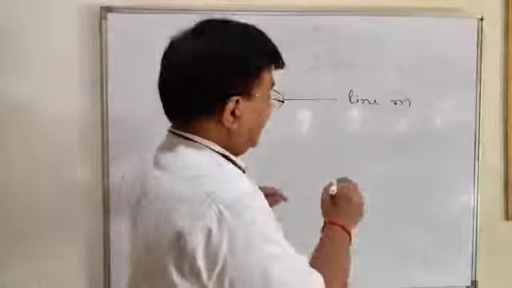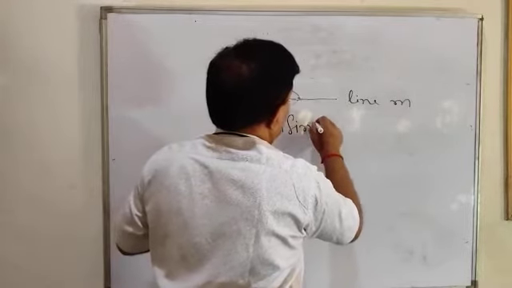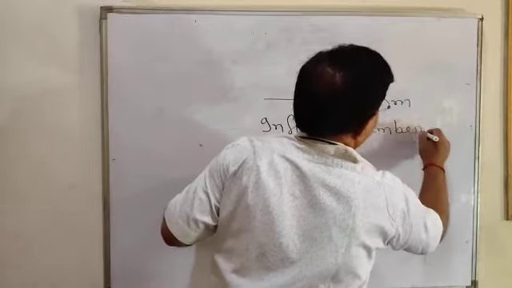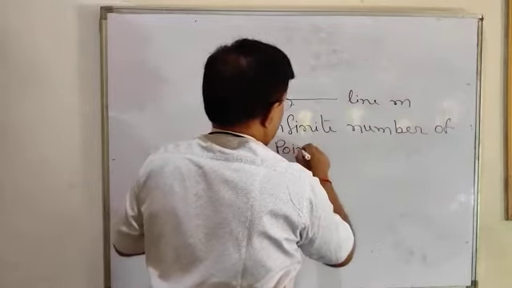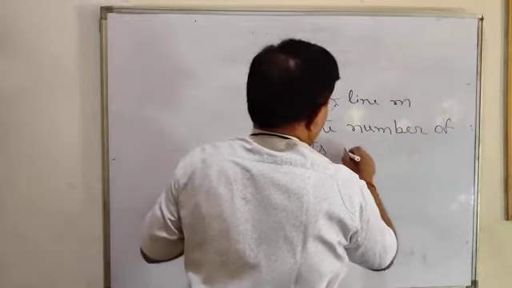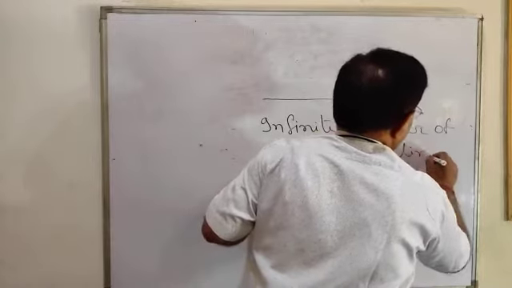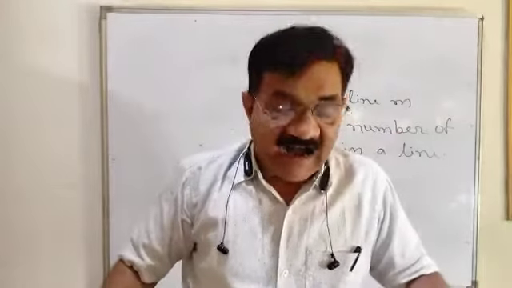Infinite number of points in a line. Infinite means you can't count.